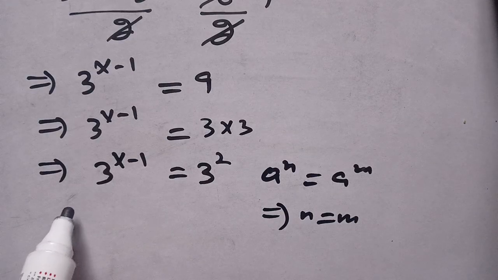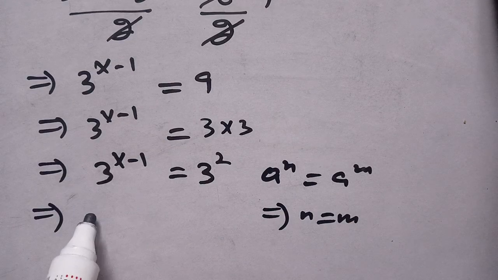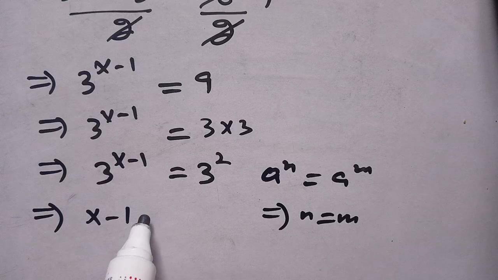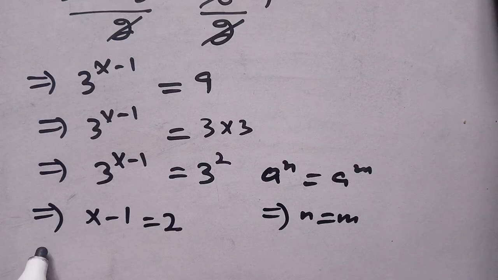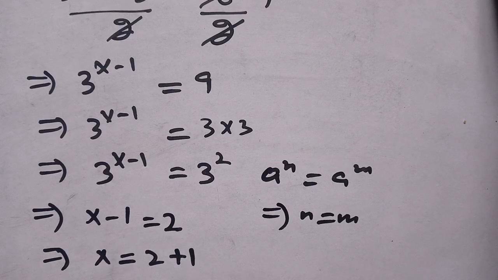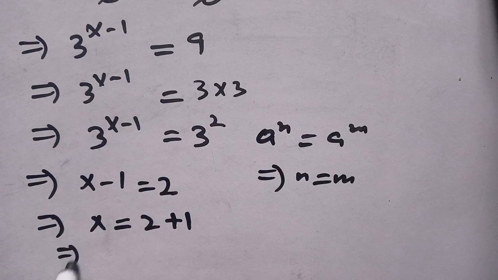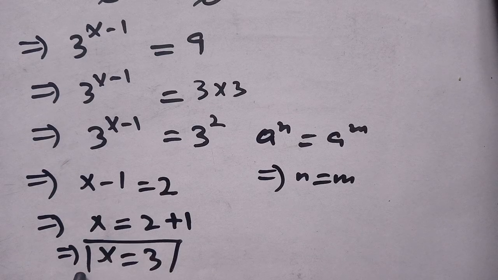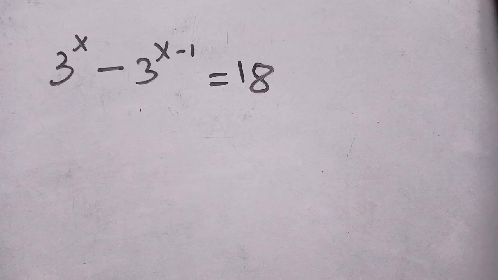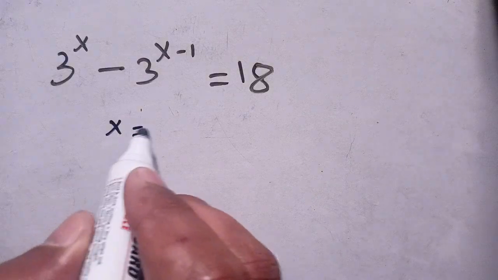We can compare the powers. On comparing the powers, we get x − 1 = 2, which implies x = 2 + 1, and 2 + 1 becomes 3. Thus the value of x is 3.